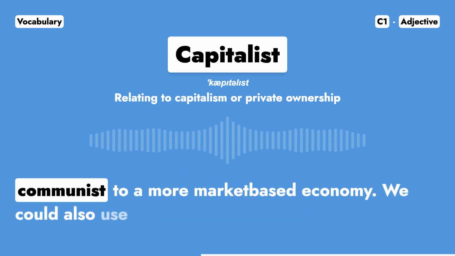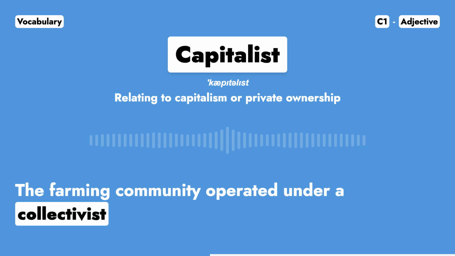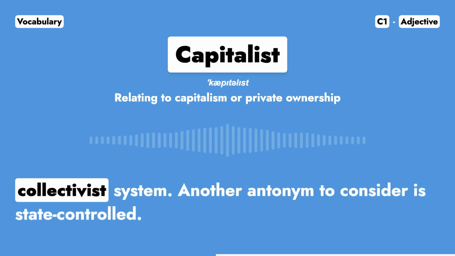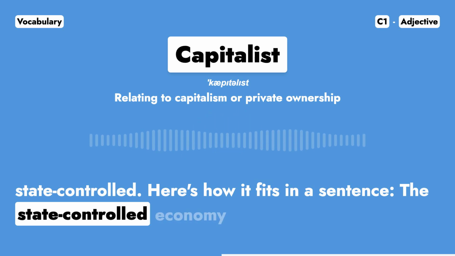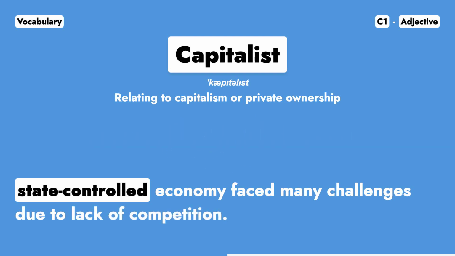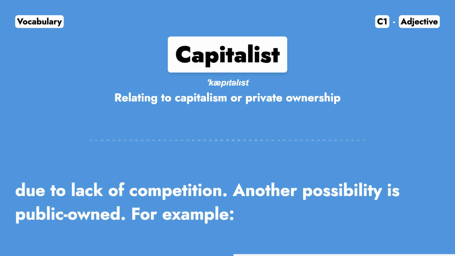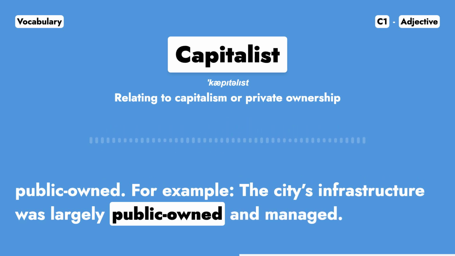We could also use the word collectivist. In a sentence, the farming community operated under a collectivist system. Another antonym to consider is state-controlled. Here's how it fits in a sentence. The state-controlled economy faced many challenges due to lack of competition. Another possibility is public-owned. For example, the city's infrastructure was largely public-owned and managed.